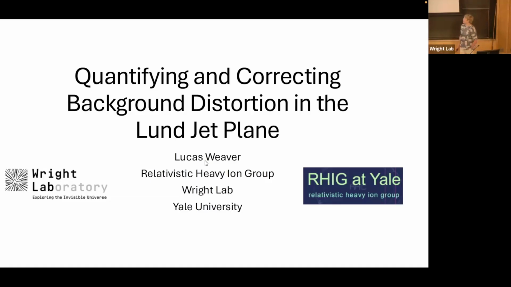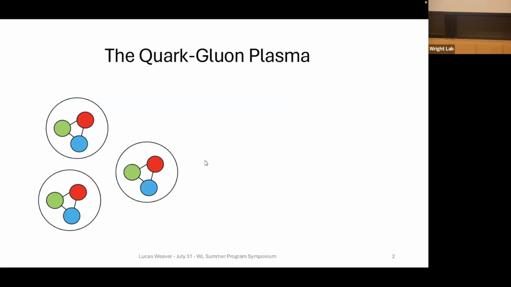So everyone you just heard from before from the relativistic heavy ion group was talking about preparing procedures and detectors for the upcoming ePIC detector at the EIC. My project is on a later stage of analysis. Once we've measured the actual charges and gotten momentum vectors of the particles coming out of these collisions, we want to look at the events as a whole and try to understand what's going on in the collisions, what forces are at play in those interactions.